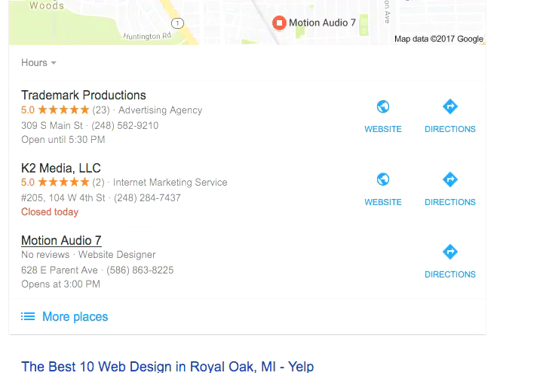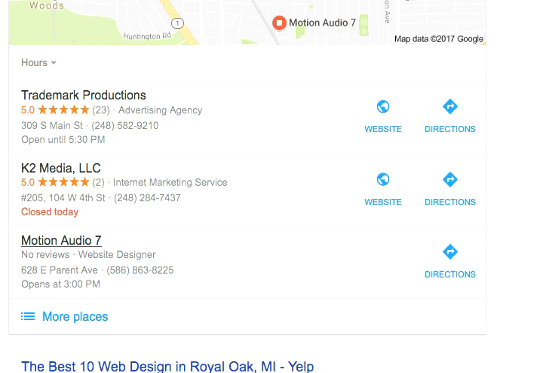A web search in Google for web design, Royal Oak, Michigan, turns up some local results. Now, it doesn't always turn up local results because web design isn't always considered local intent, but because I added Royal Oak, Michigan on there, it gave me local results here, and there's something striking about these results, which is that two of the top ranking results have stars showing in their listing, and the rest of them don't.